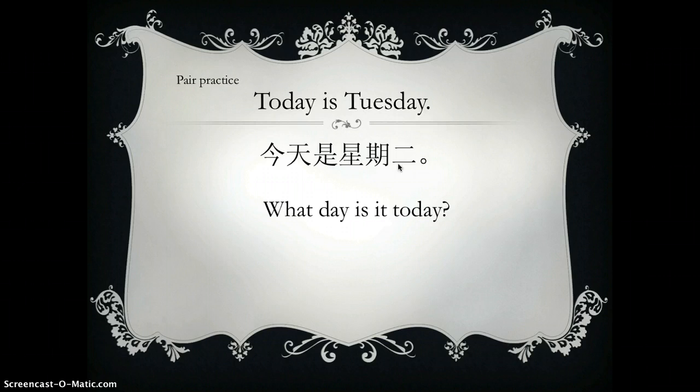In all these situations, when you want to make a question about a number, like how old are you? Which grade are you in? What's the date today? Because you're asking about which month, which day, right? According to Chinese structure. And this one is about which number of the day of the week, right? So you are going to use 几, okay? So in this situation, we use 几.